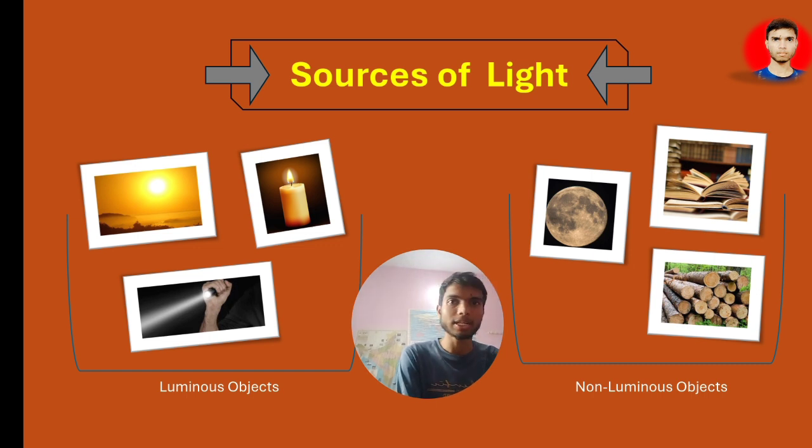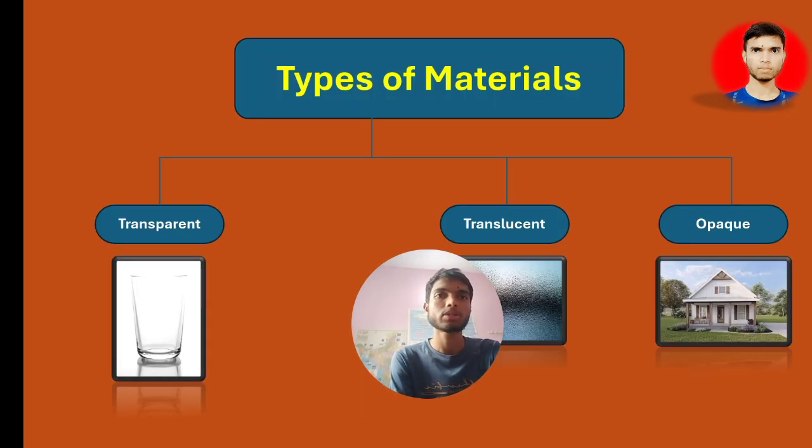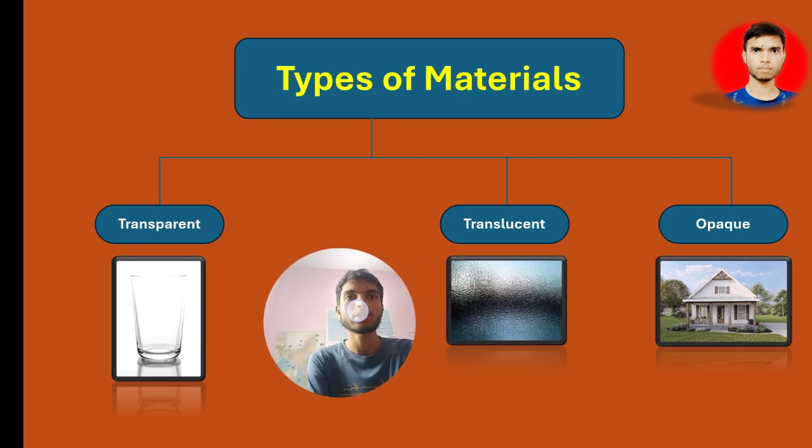That's how light from the moon reaches us, but the moon does not have its own light. Now next, types of materials, let's understand.